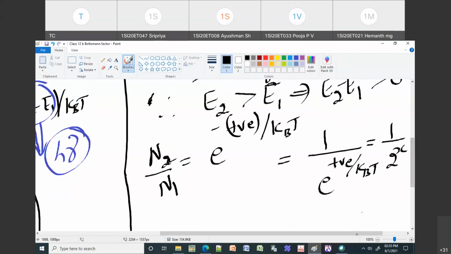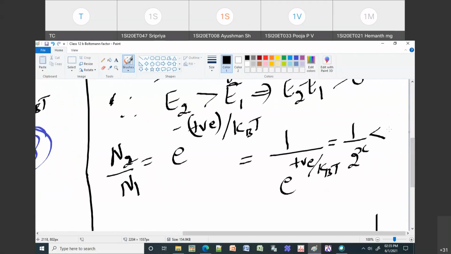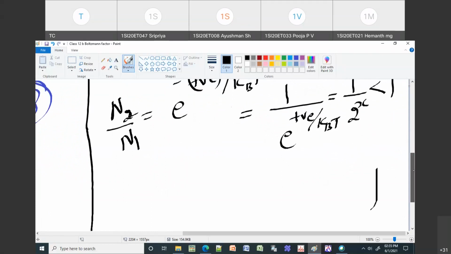Okay, so if I take this value, this will always be less than 1 because it is 1 by 2 to the power of 0, which is again 1 by 1. But normally you will not have that because temperature cannot be 0 Kelvin. So whatever temperature we talk about here, it is always in Kelvin.